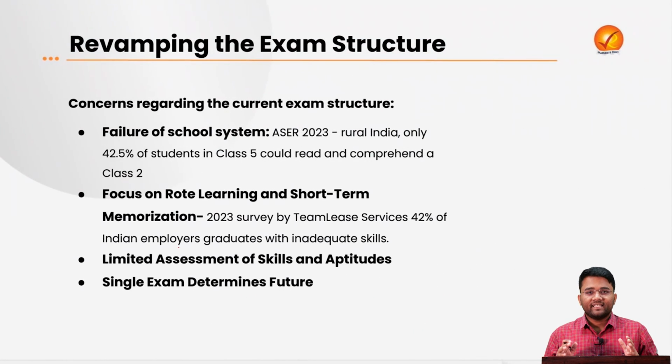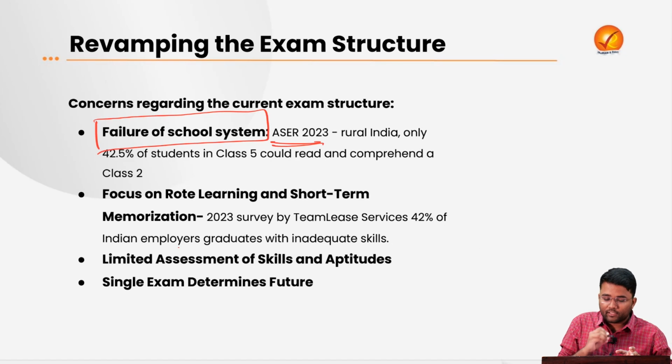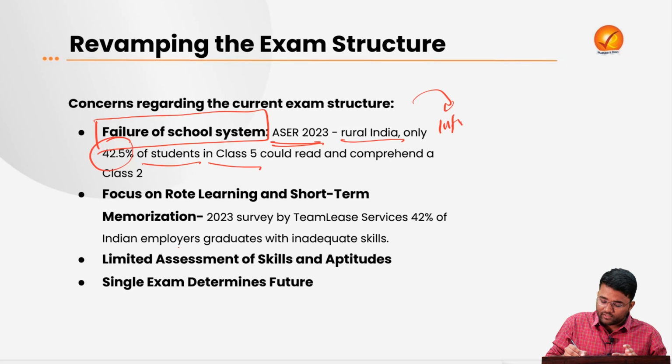The next concern regarding the current exam structure is the failure of the school system. As per the ASER 2023 report, in rural India, only 42.5% of students in class 5 could read and comprehend a class 2 text. The issues with the school system are multiple. For example, there is a lack of proper infrastructure in the form of labs, and there are a lot of teacher vacancies.